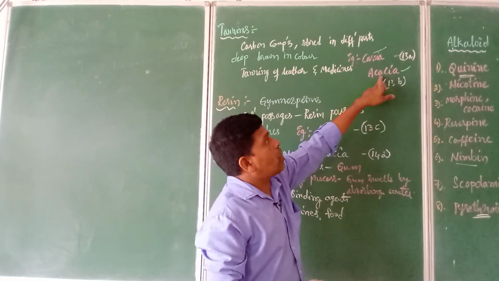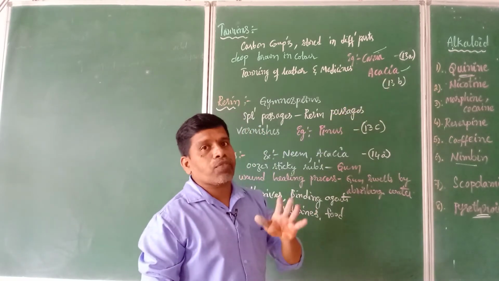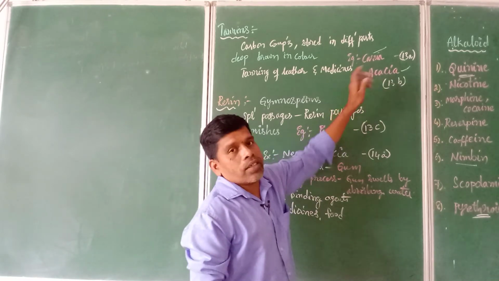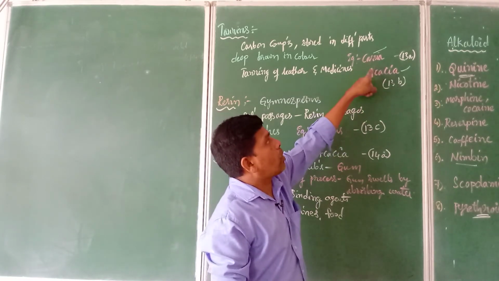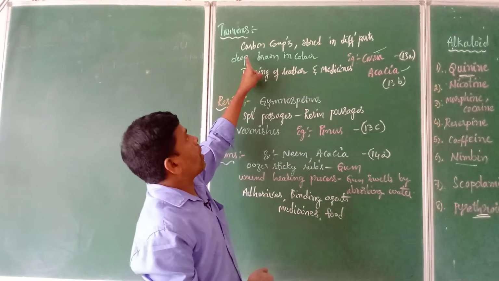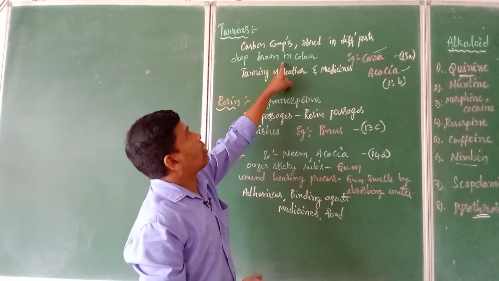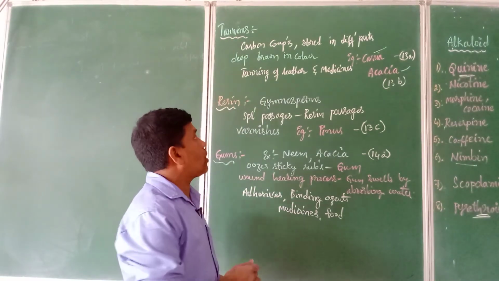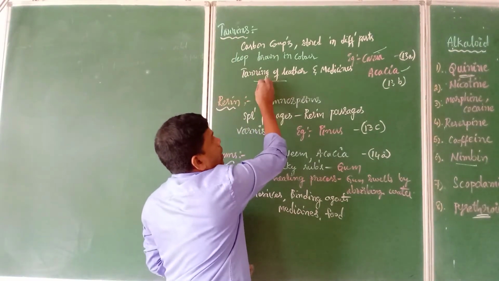And acacia plant is a plant with a number of thorns on it. Particularly it is popular for its dangerous thorns. So from these two type of the plants, the stem region, we can extract one deep brown color substance which is called tannin. And what is the economic importance of this particular tannin? So they are used in the tanning of the leather.